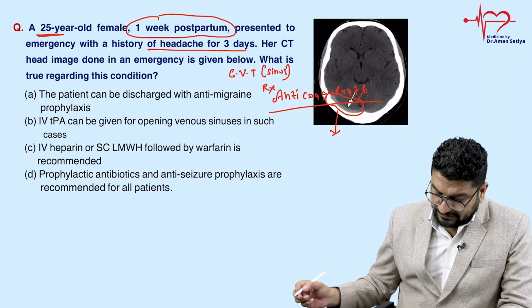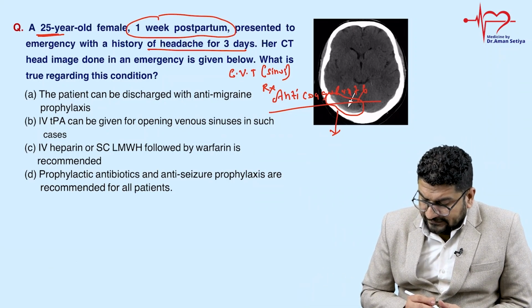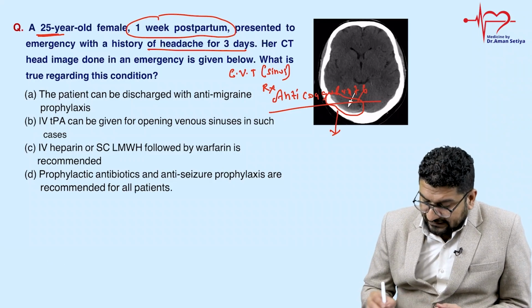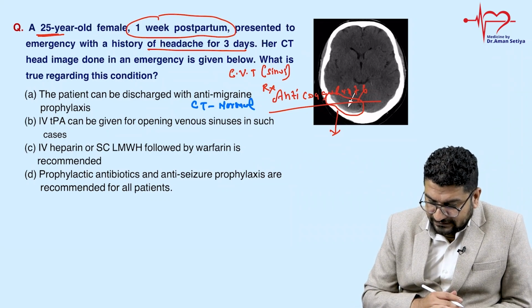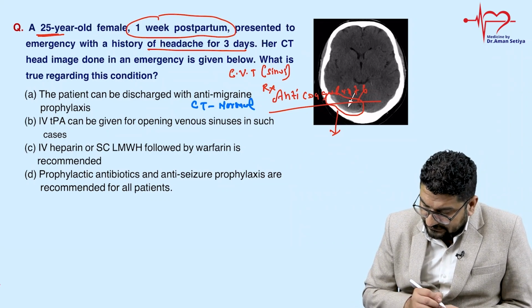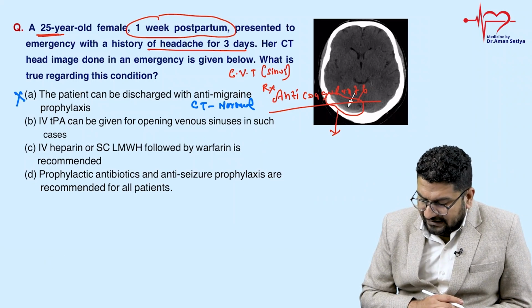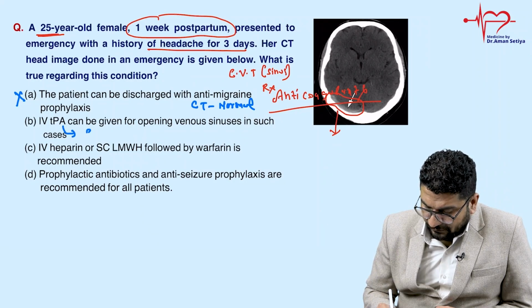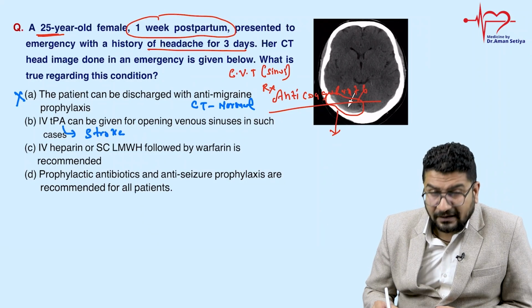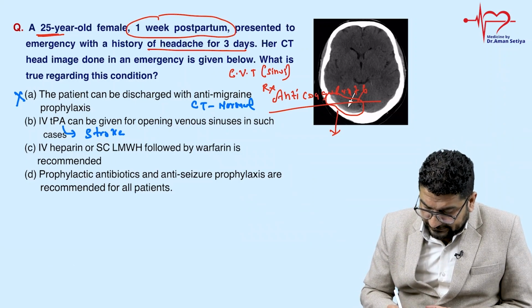So let us see the options one by one. Patient can be discharged with anti-migraine prophylaxis. There is no migraine, so there is no point. Remember, in migraine CT will be normal. You will not see this hyperdense sign in CT. IV TPA can be given for opening the venous sinus. TPA is not given. TPA we give in stroke patients, and stroke is for arteries, meaning cerebral artery thrombus or embolus. That's a wrong statement.